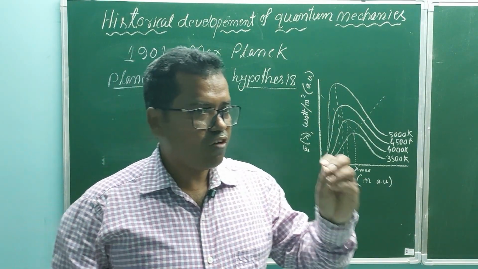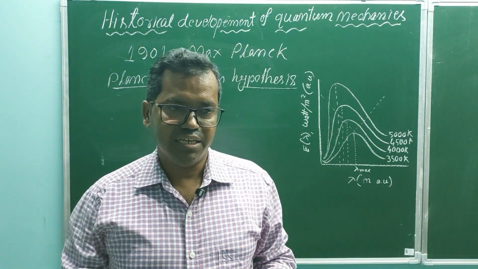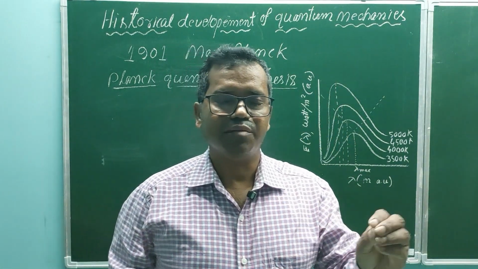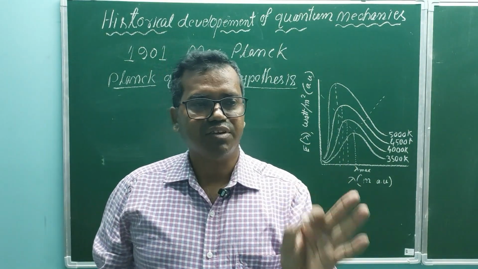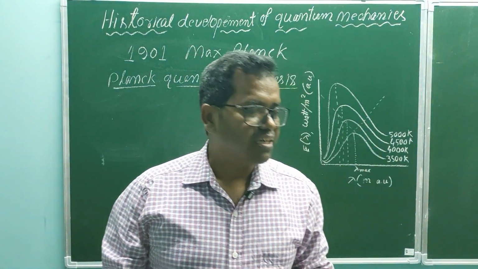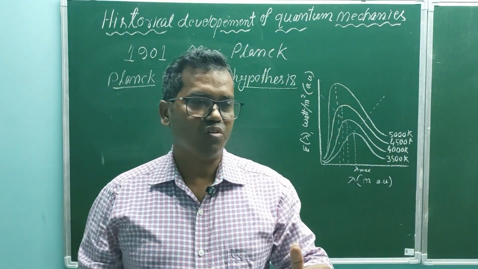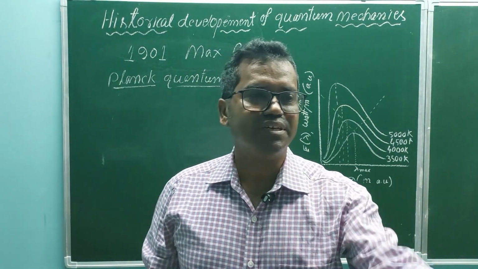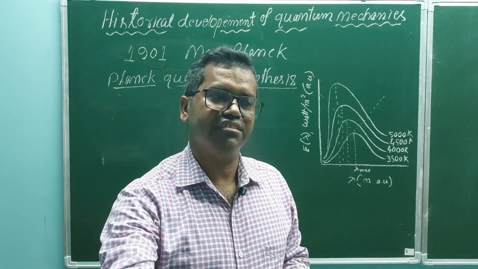each atom of the black body behaves like a simple harmonic oscillator, and they have a characteristic frequency of oscillation, and these oscillators emit or absorb radiation discontinuously in the form of packets, in the form of energy packets.